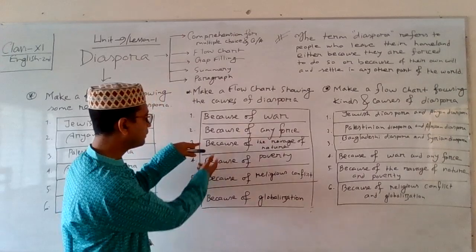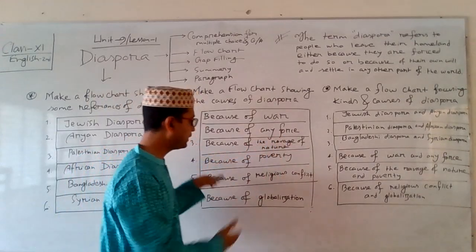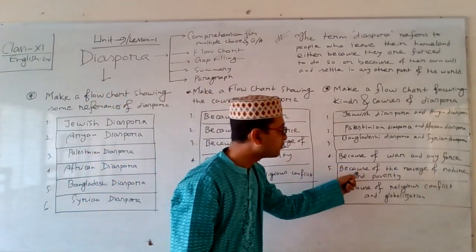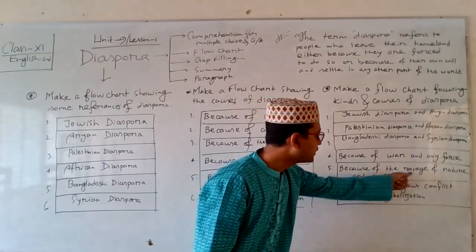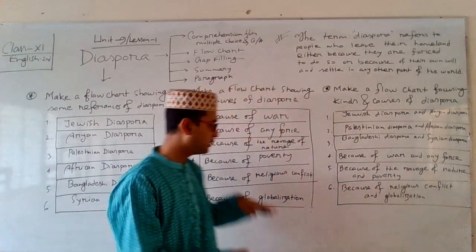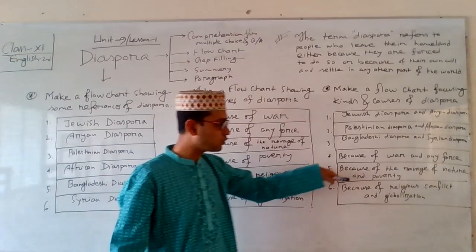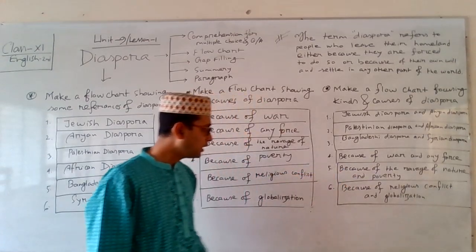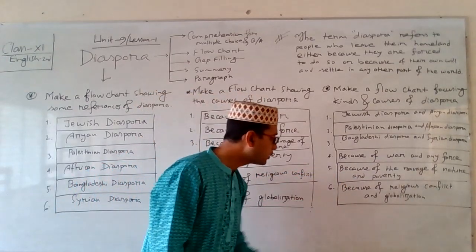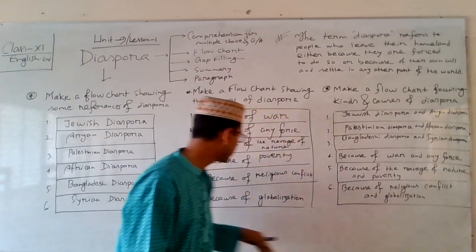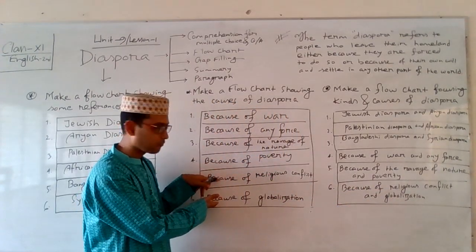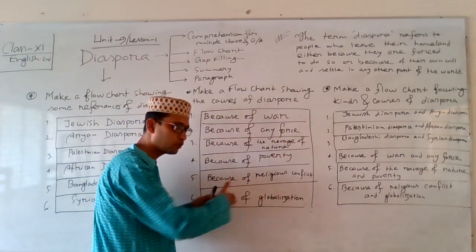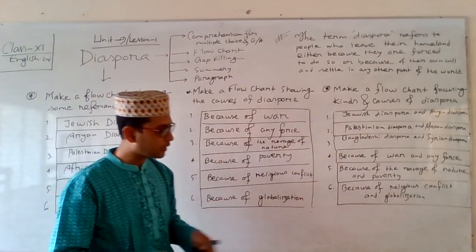And secondly, because of ravages of nature and because of poverty. These two have been combined into another one. And in number 3, because of religious conflict and globalization. These two pieces of information have been combined into another new one.